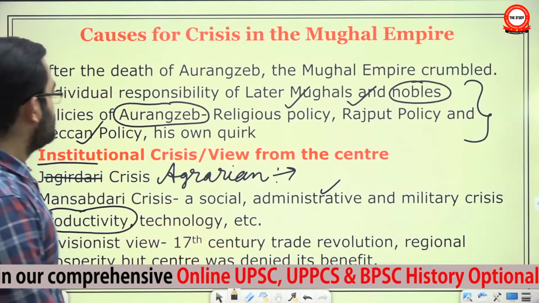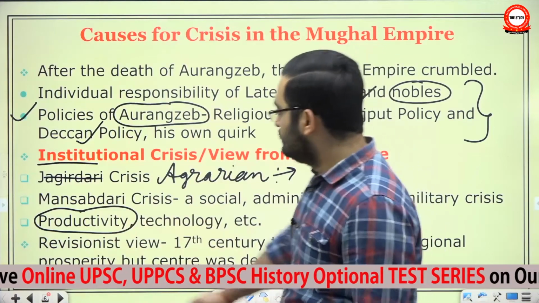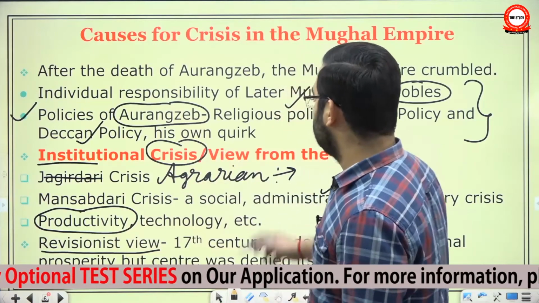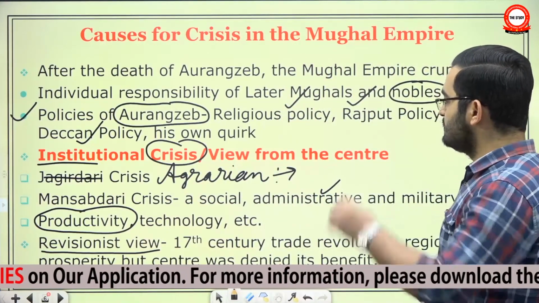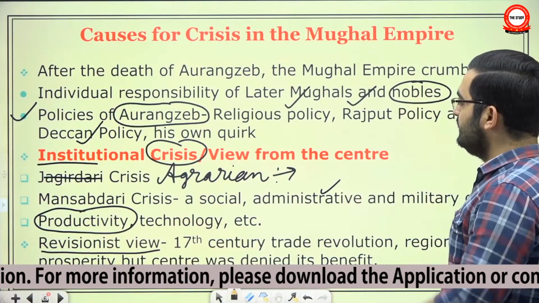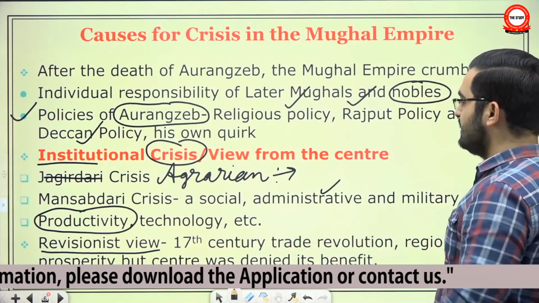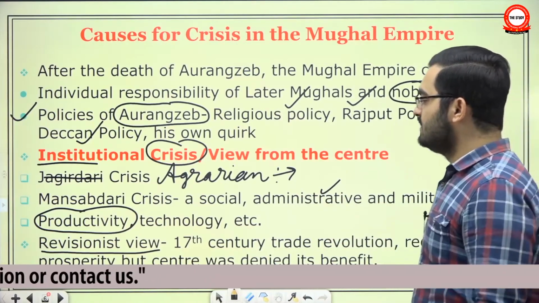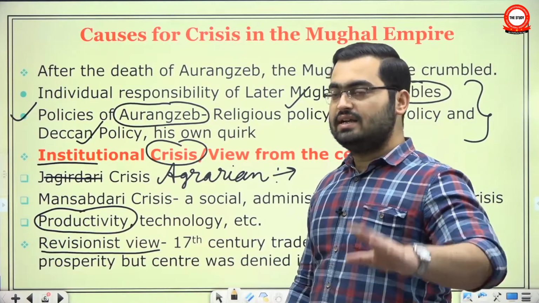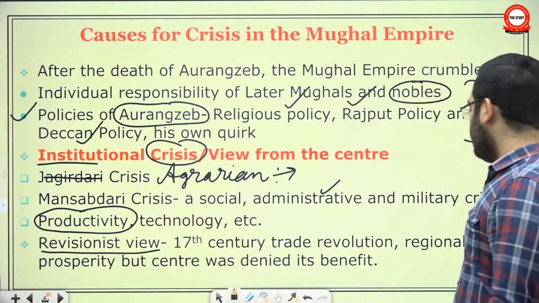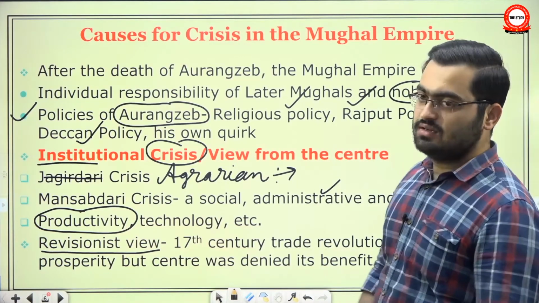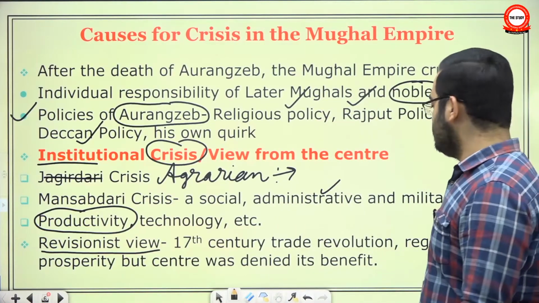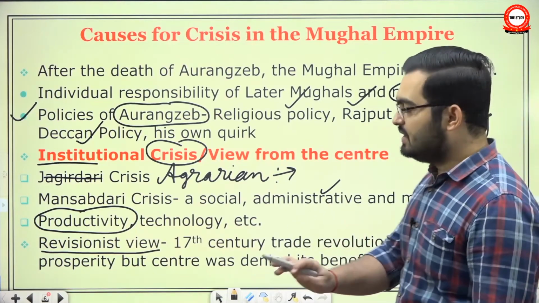Okay. So after the institutional crisis, there was another view, the revisionist view. They said, look, you keep talking about the agrarian crisis, so many peasant revolts because of the exploitation by administration and the increase in power of zamindars. You talk about the Mansabdari crisis, factionalism in the Mughal court, the lack of any appreciable increase in productivity, technological decadence. But there were prosperities as well, especially in some regions. They say that the 17th century trade revolution increased regional productivity, not in all areas, but some areas.